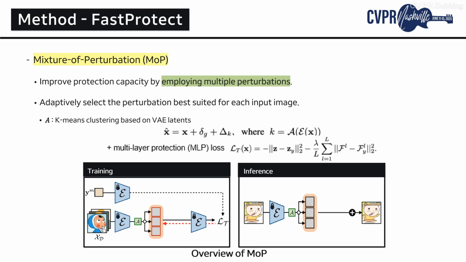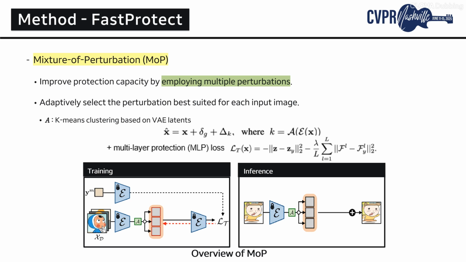Considering the latency issues and perturbation capacity mentioned in the background, we propose Fast Protect. When designing Fast Protect, we addressed the issue of limited perturbation capacity by introducing multiple protective perturbations. Our method classifies latent codes obtained via a VAE encoder into distinct groups using k-means clustering and subsequently trains multiple perturbations. By employing multiple perturbations, Fast Protect significantly enhances protection capacity and allows adaptive selection of perturbations best suited for each input image.